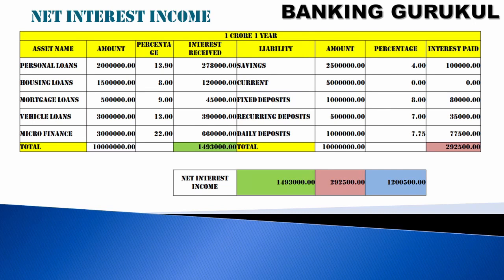These are sample figures for the calculation I have given. In a real scenario, the savings account balance will differ over 6 months, everyday balances will be different, current account will also be different, and fixed deposits will sometimes be closed and reopened. These should be considered. Same with loans, some loans are pre-closed. All these things will be considered, and total interest earned from the loans minus total interest paid on liabilities, that is deposits, is net interest income.